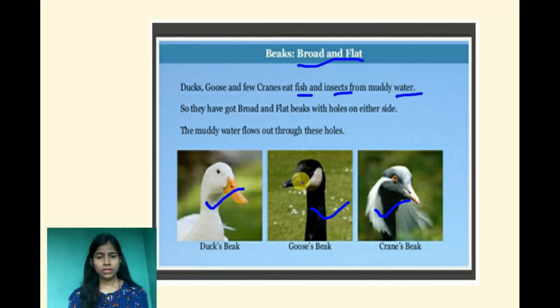And you can see there is one hole on either side of the beak. You can see in all three examples, in the beaks they have holes. With the help of these holes, muddy water flows out. So muddy water flows out through these holes and they are able to eat the fish and insects from the muddy water. These are the examples of broad and flat beaked birds: duck, goose and cranes.